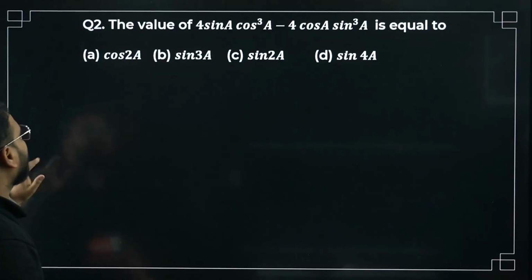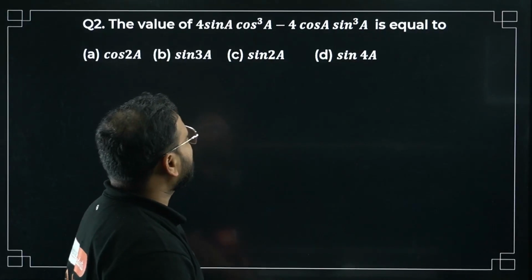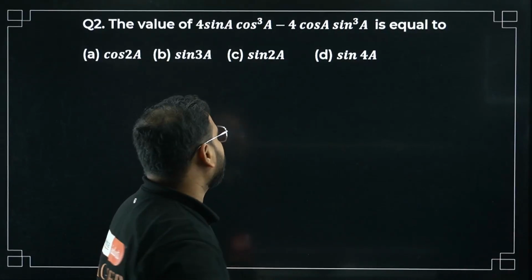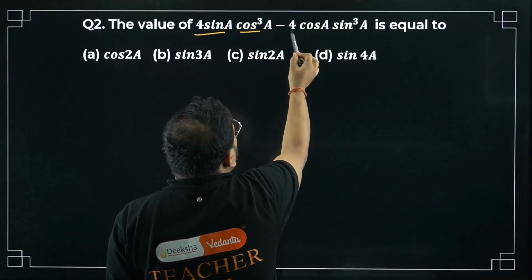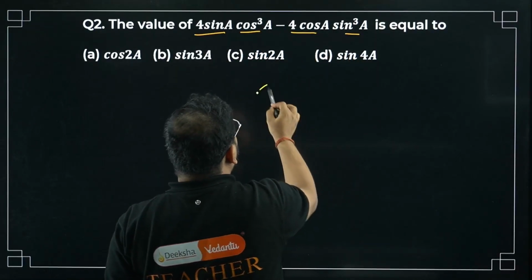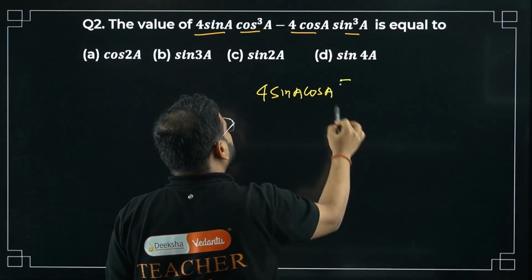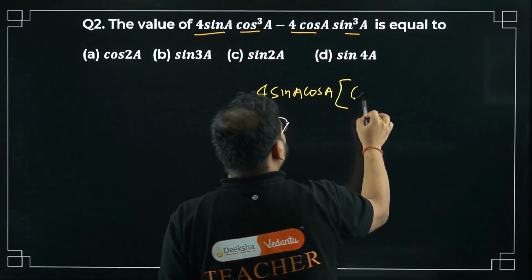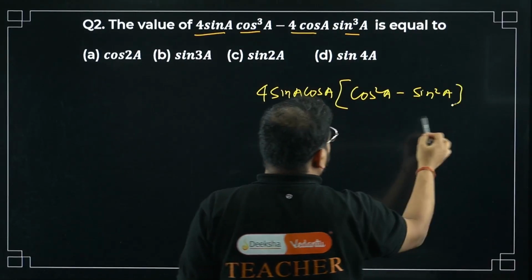Moving on to question number 2: the value of 4 sin a cos cube a minus 4 cos a sin cube a, based upon the identities that we have. Let's do one thing, take 4 sin a cos a common. What happens here is I'm left with cos square a minus sin square a. You know the formula now.